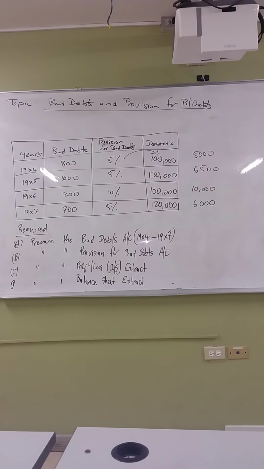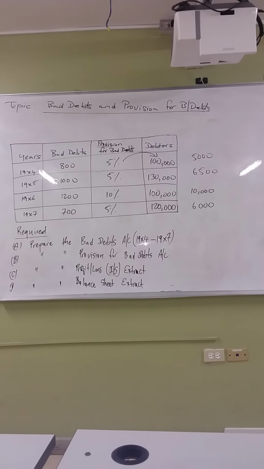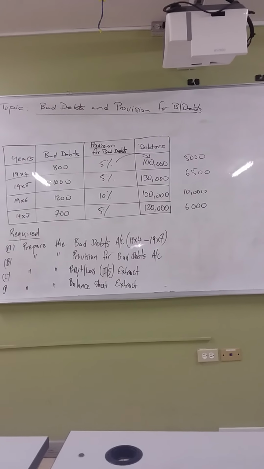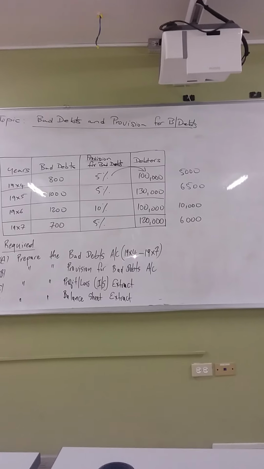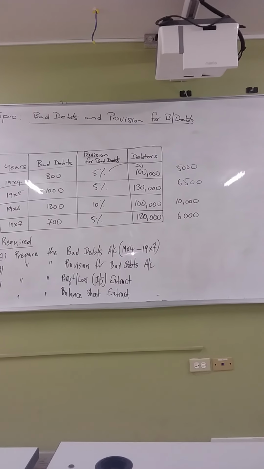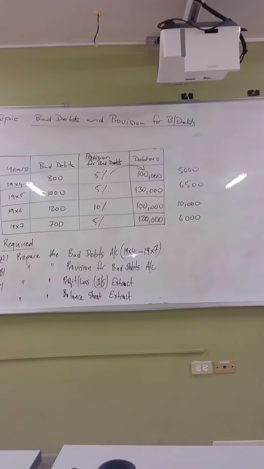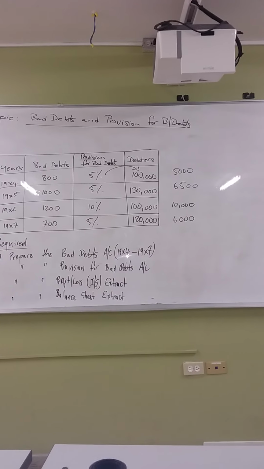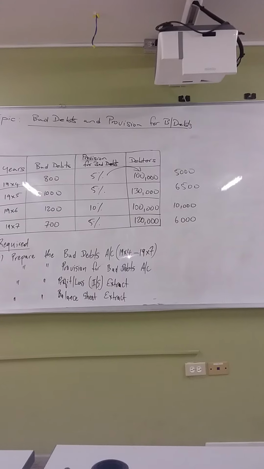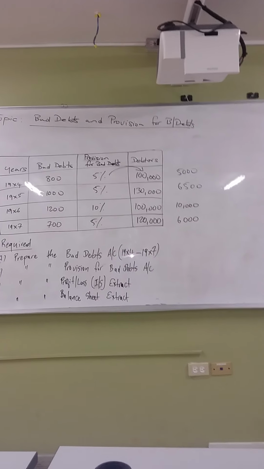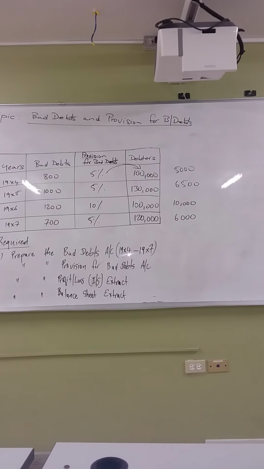The 1994 debtors was 100,000. For 1995, debtors was 130,000. For 1996, it was 100,000. And for 1997, it was 120,000. So you're saying that each year those would have been your respective sales. Now remember, the provision was set for their respective years also.